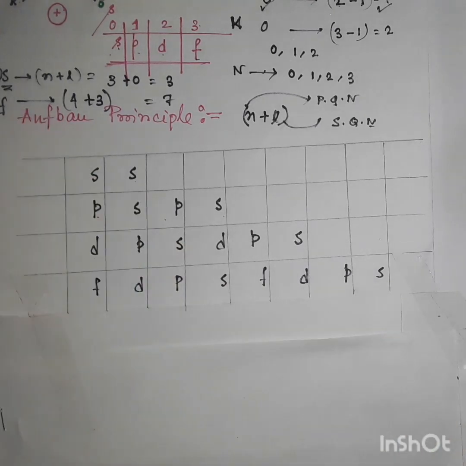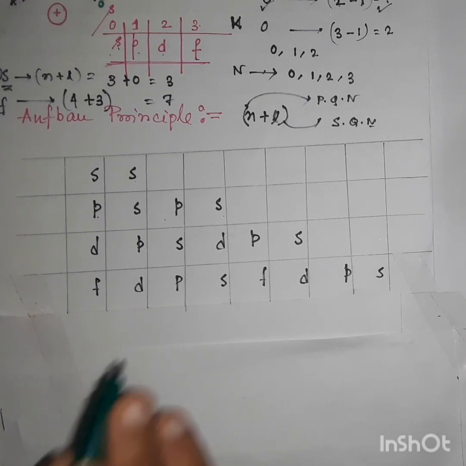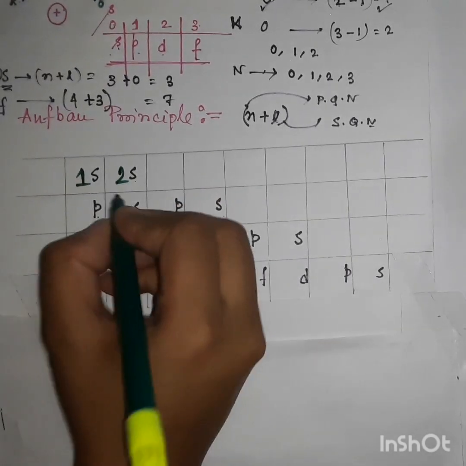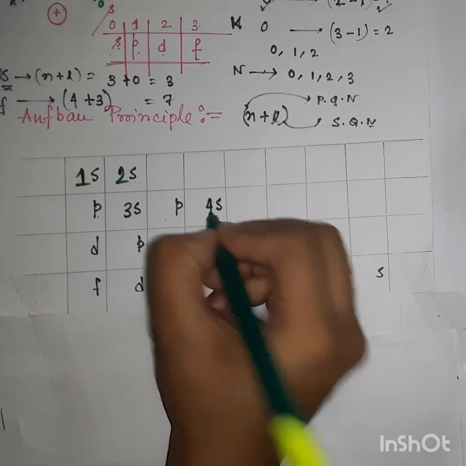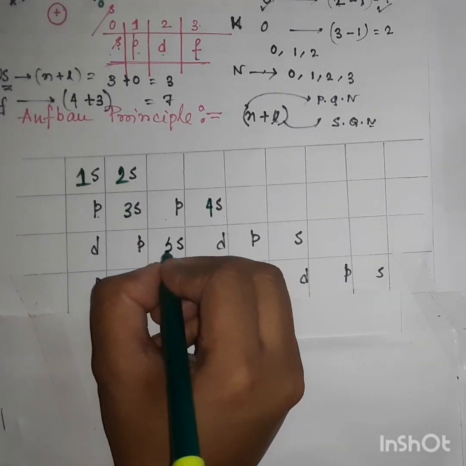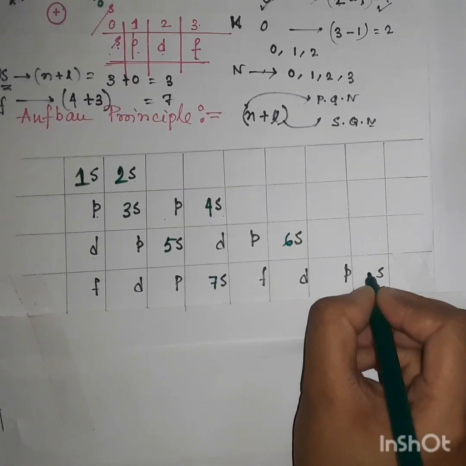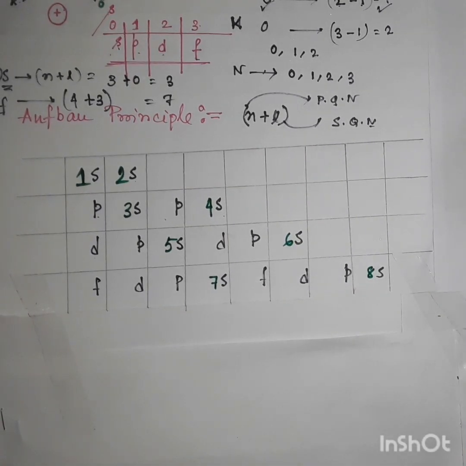Now you have to write the numbers. At first I will start with S: 1s, 2s, 3s, 4s, 5s, 6s, 7s, 8s. You have to number the s orbitals.